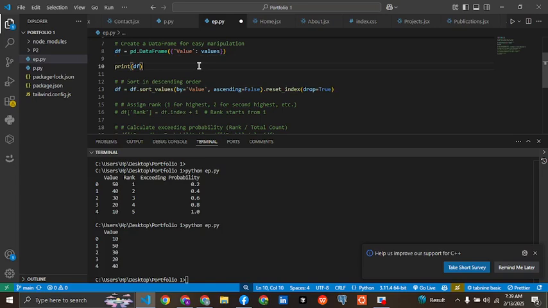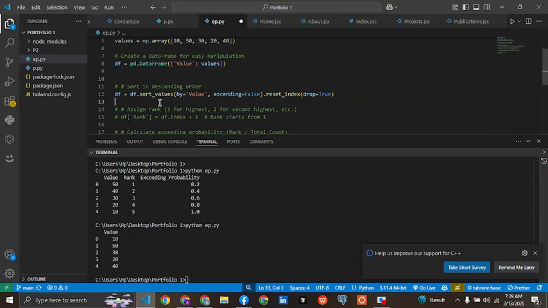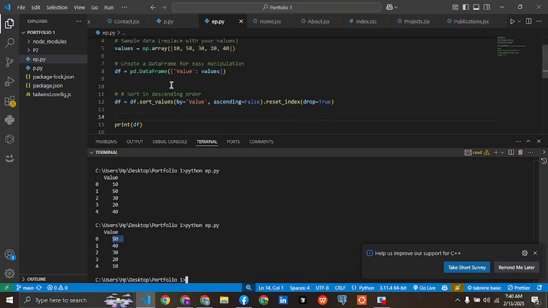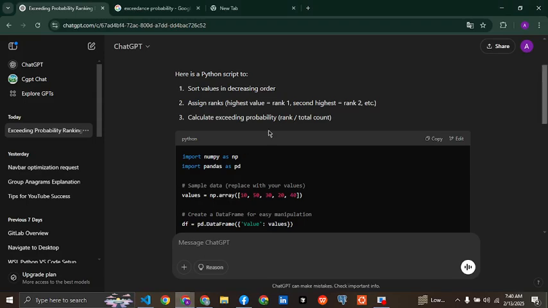It is not in descending order at first, but if we sort it by descending order and run it, we see that the highest value has the first place. So sort_values by value, ascending false, and reset_index. What does sort_values do? I think I need more clarification on this part.